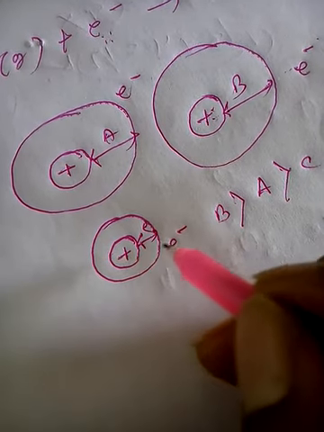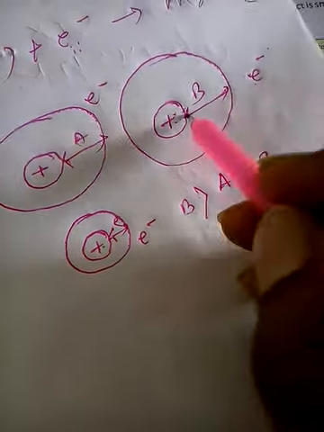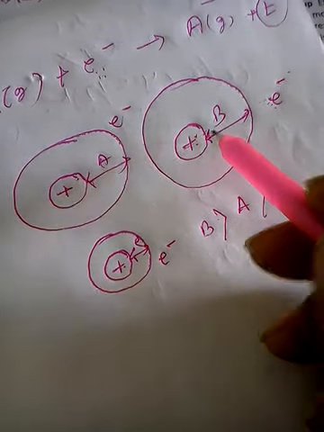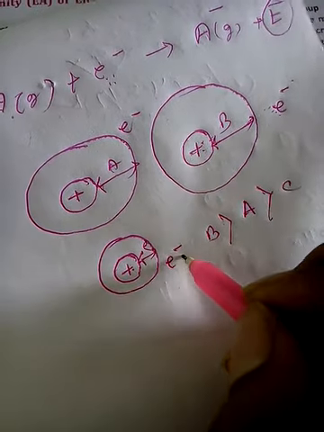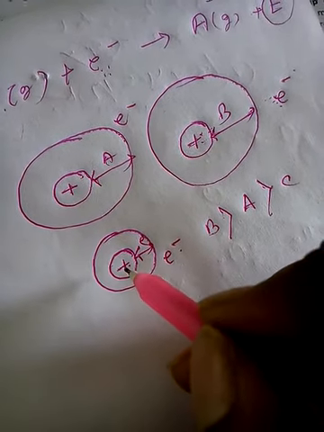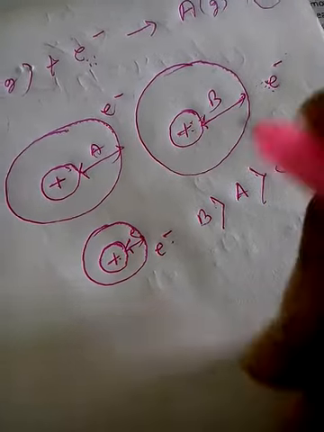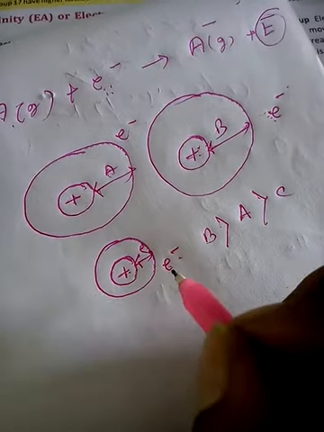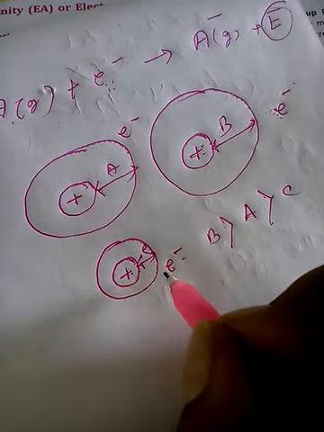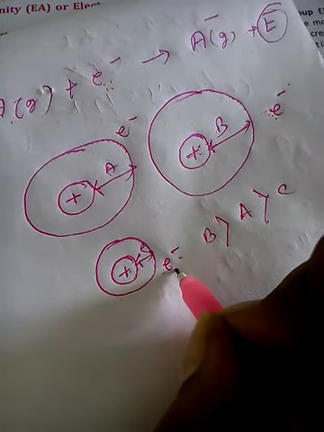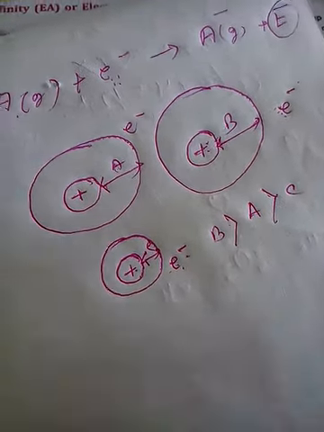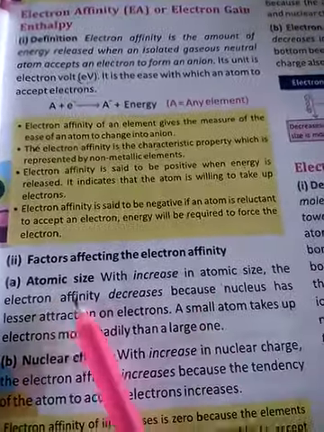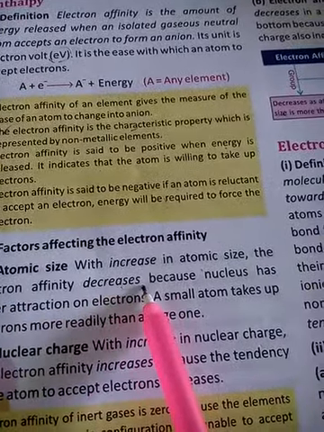If the distance between the nucleus and the electron is more, then in that case electron affinity will be less. But if the distance between the nucleus and the electron is less, then the nucleus with its full-fledged charge can easily attract or add this electron, which means in this case electron affinity is more. Understood? So what do we understand? That with the increase in atomic size, electron affinity decreases.